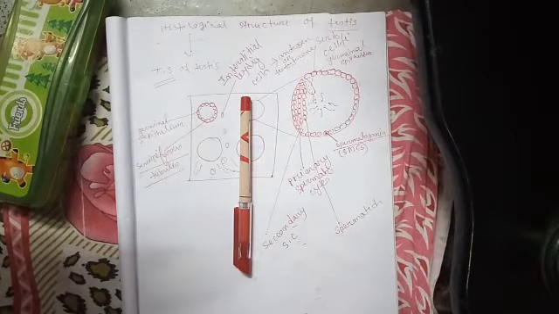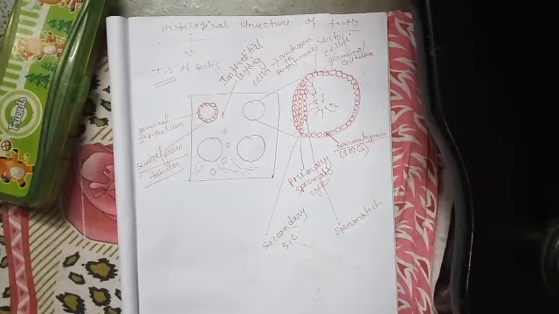Okay, so the testis is composed of a large number of narrow tubules. Tubules are tube-like structures. These tubules are known as seminiferous tubules.